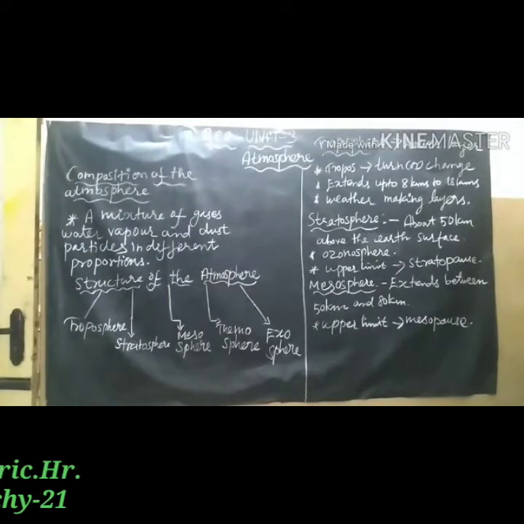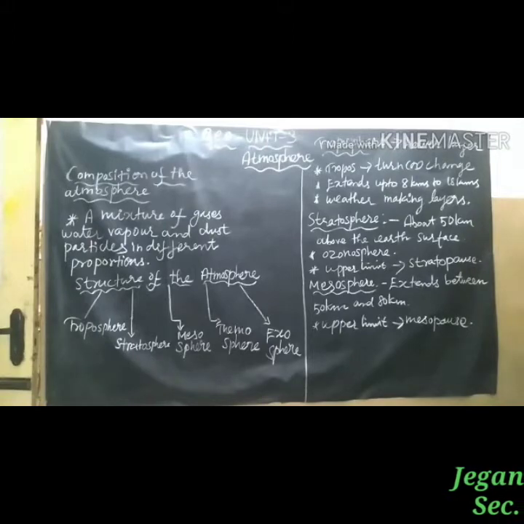The layer extends up to 18 kilometers at the pole and up to 80 kilometers at the equator. The temperature decreases with increasing height. Almost all weather phenomena take place in this layer. Hence, it is called the weather making layer.